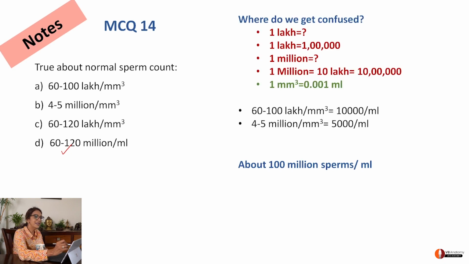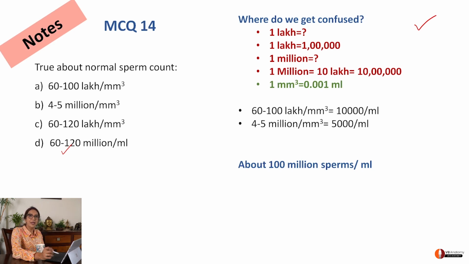So let's use this now. What is 1 lakh? 1 lakh is 1 and then 5 zeros. What is 1 million? 1 million is 10 lakhs. Okay, so these are some things that you should just put in your brain. 1 millimeter cube is equal to 0.001 ml. So we have to ask ourselves, what is 1 lakh? What is 1 million? 10 lakh is equal to 1 million. What is 1 millimeter cube? 0.001 ml is 0.1 millimeter cube.